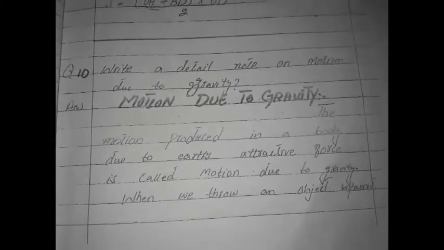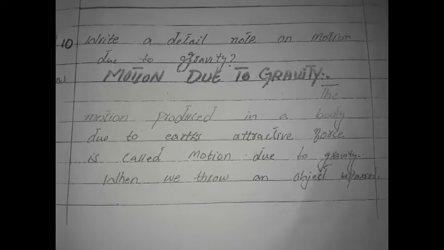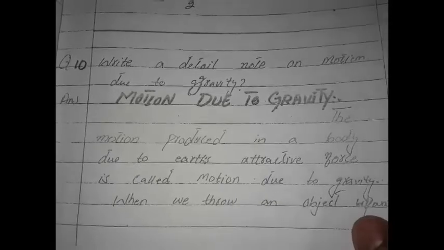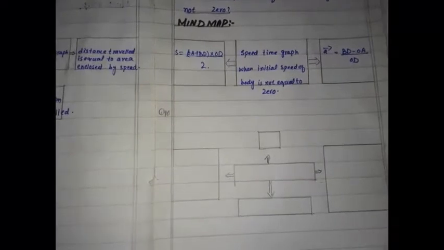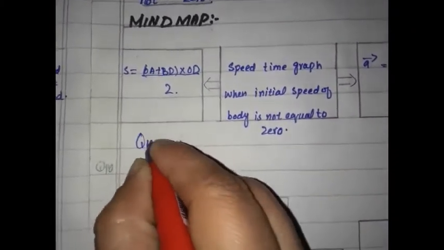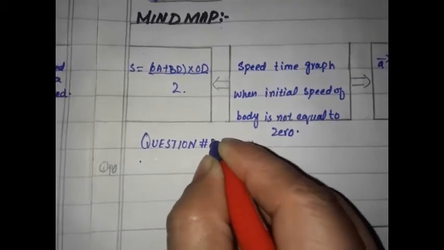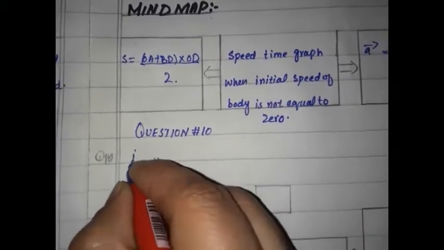Now coming towards question number 10. Write a detailed note on the motion due to gravity. We will draw the mind map for question number 10 and explain the important words in the next lecture, inshallah. Write down the heading of the question, number 10: write a detailed note on motion due to gravity.